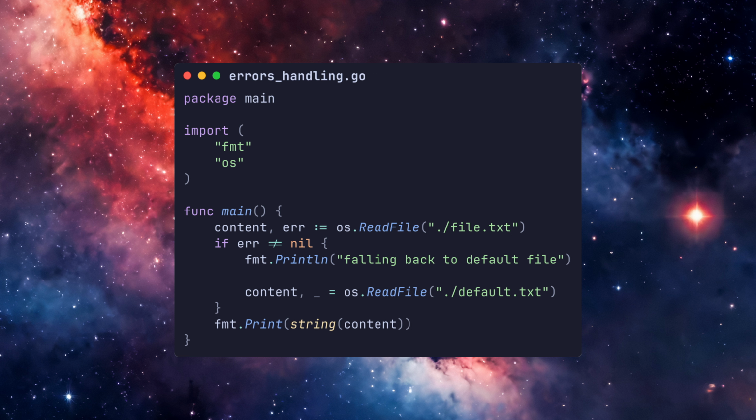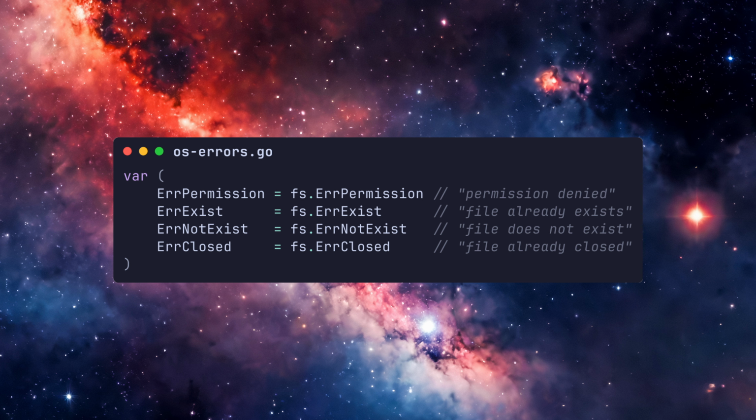The other benefit is stylistic. When writing Go code, we separate errors into two types, those we anticipate and those we don't. Those we anticipate are the ones we return, and good Go code is written to handle any error that the developer can anticipate. For example, here are some of the errors anticipated by the OS package that could have occurred when we were reading our files earlier. When we attempted to open the non-existent file, we received an ErrNotExist error. When we're writing packages for use by other developers, we should implement errors to a similar level of detail.